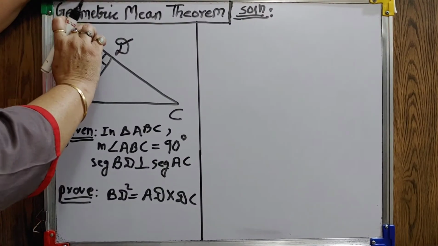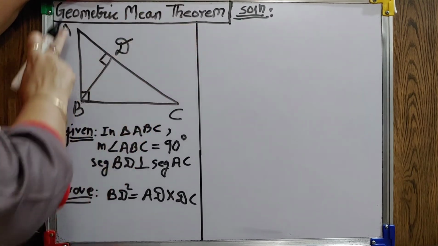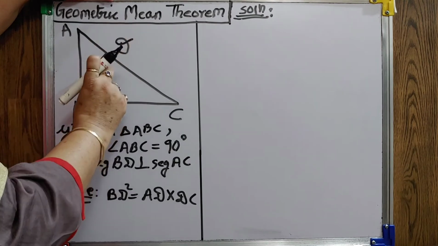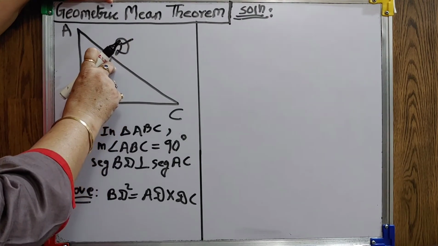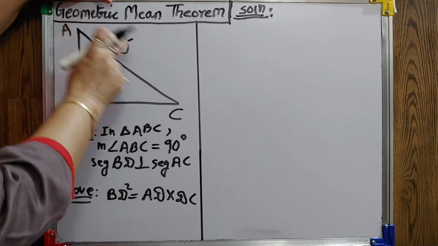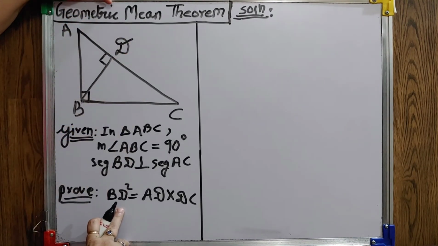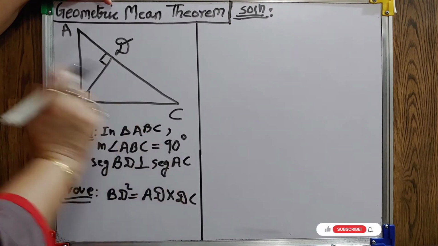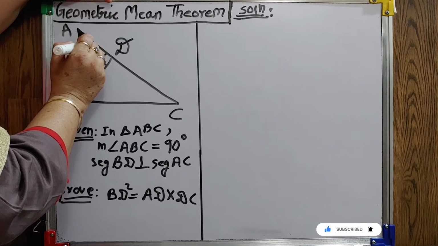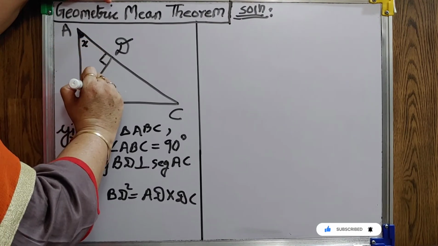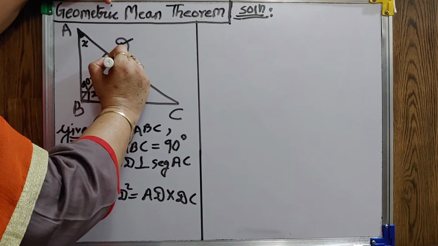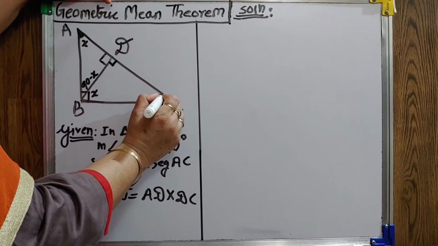Now we will prove the geometric mean theorem. What is it? In a right angle triangle, when you draw a perpendicular on the hypotenuse, then the square of this perpendicular will be equal to the product of the parts into which the hypotenuse is divided. That means BD square equals AD into DC. As in the previous theorem we discussed, whenever this case is there, consider the angles with X, 90 minus X. Then it is easier to predict the sequence.